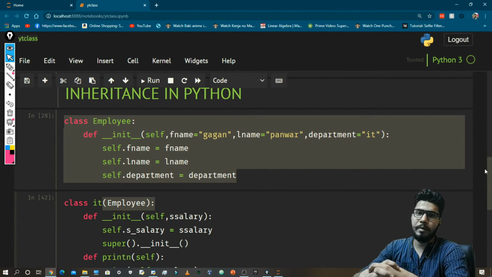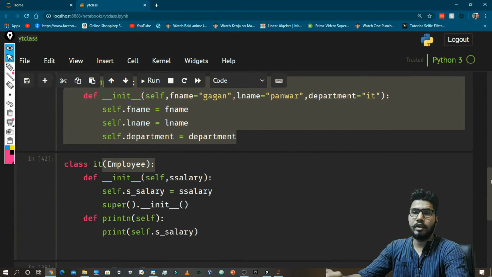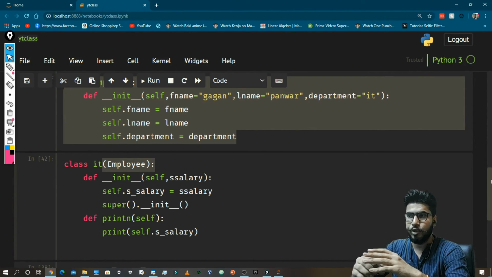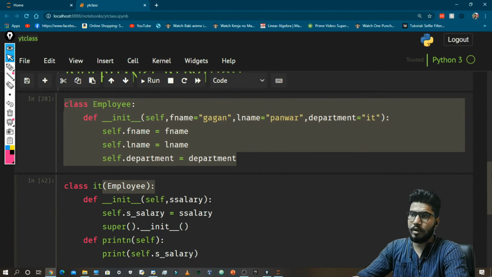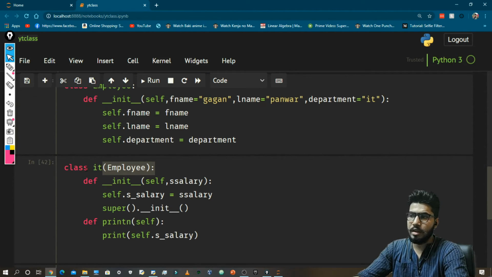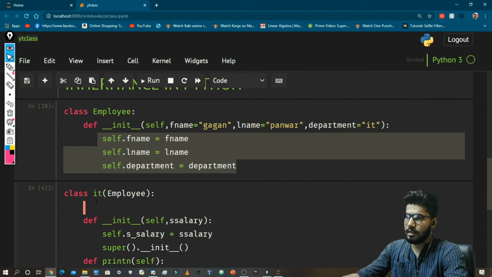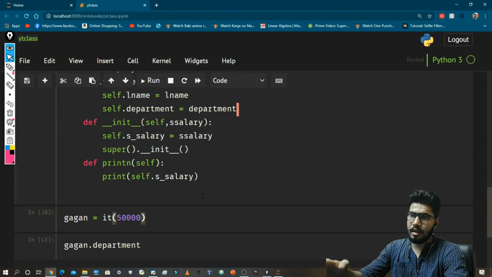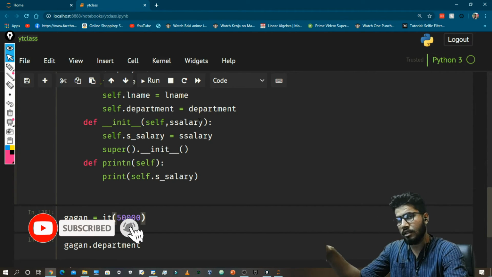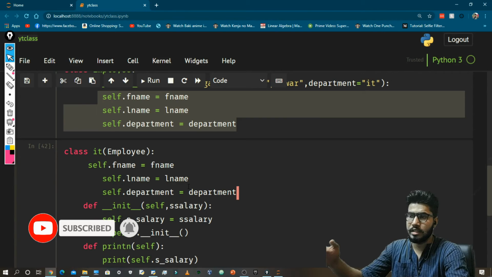Now let's say there are people in your company on contract. Those contract employees will have some different attributes, like they may not get the buffet, but permanent employees will get the buffet. So they may have different kinds of attributes. It will be helpful if you have the name, last name and department here. Otherwise you need to write this code in this class, and if you create another class, then you need to write the same code in that class also, so this will reduce your code significantly.